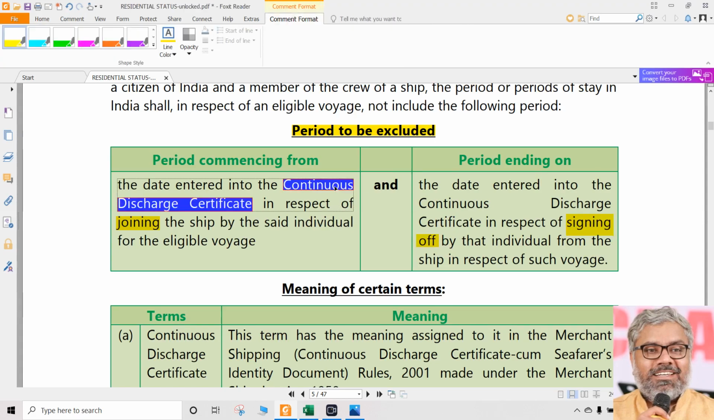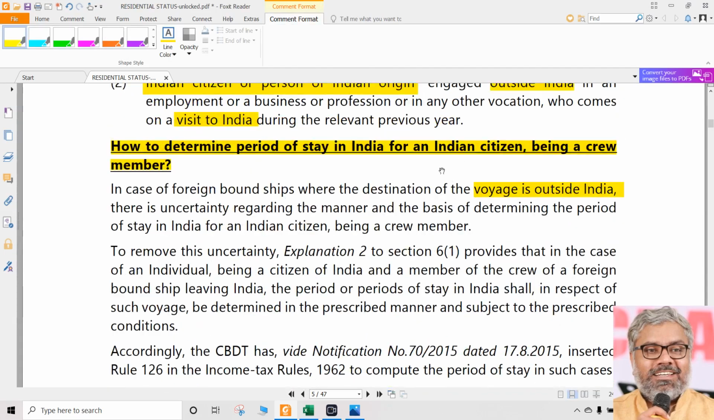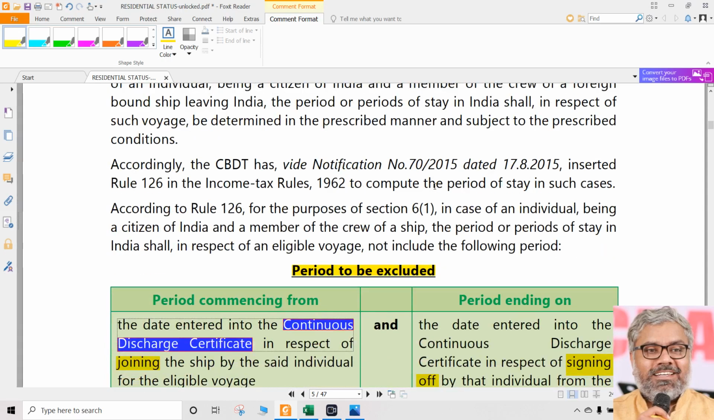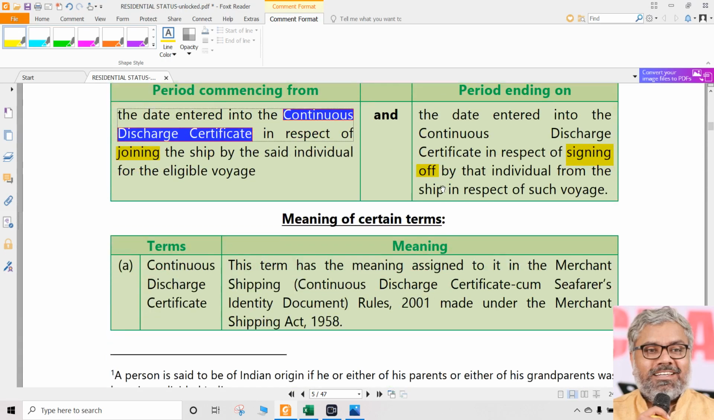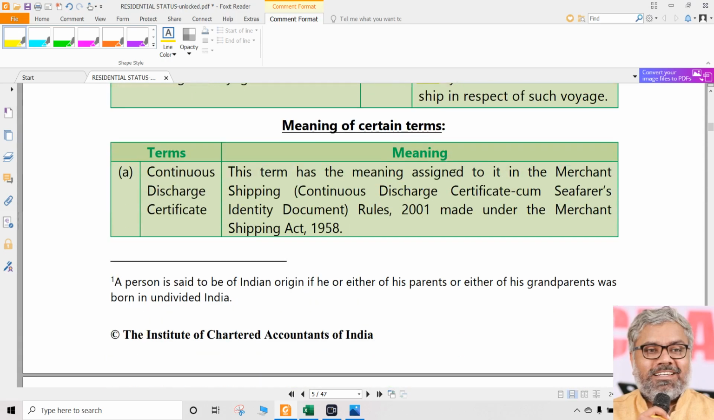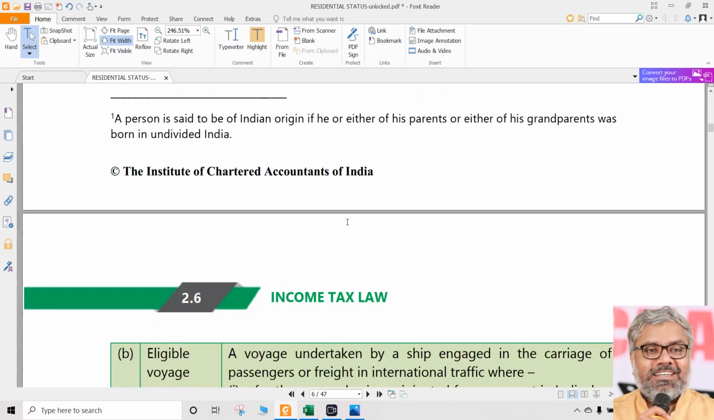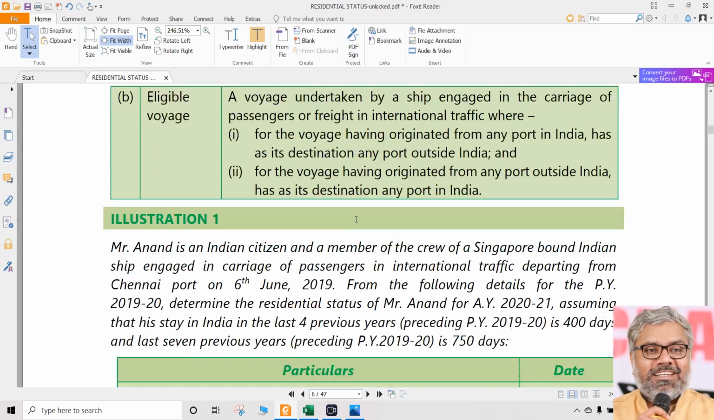For this person, will the same rule apply to non-Indian citizens? No, sir. This is only applicable for Indian citizens. That's all. So be very clear about this exception. Only for Indian citizens. This continuous discharge certificate is a very important term. If it is given in the questions, we should be very careful in identifying this name called continuous discharge certificate. Eligible voyage and all, we don't need to know that.